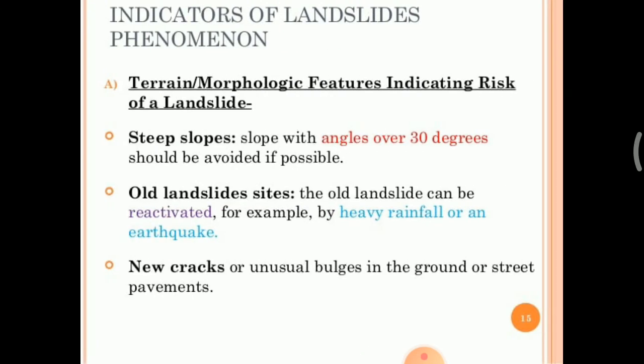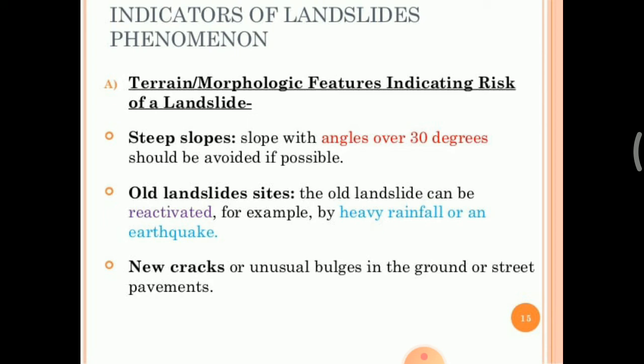So, the indicators of landslide phenomena. The first one is terrain morphologic features indicating the risk of landslides, meaning first a steep slope. A steep slope with an angle over 30 degrees should be avoided if possible. So we should carefully observe the slope of the hill tops, whether the angle is over 30 degrees or not. Up to 30 degrees the slope will be stable.